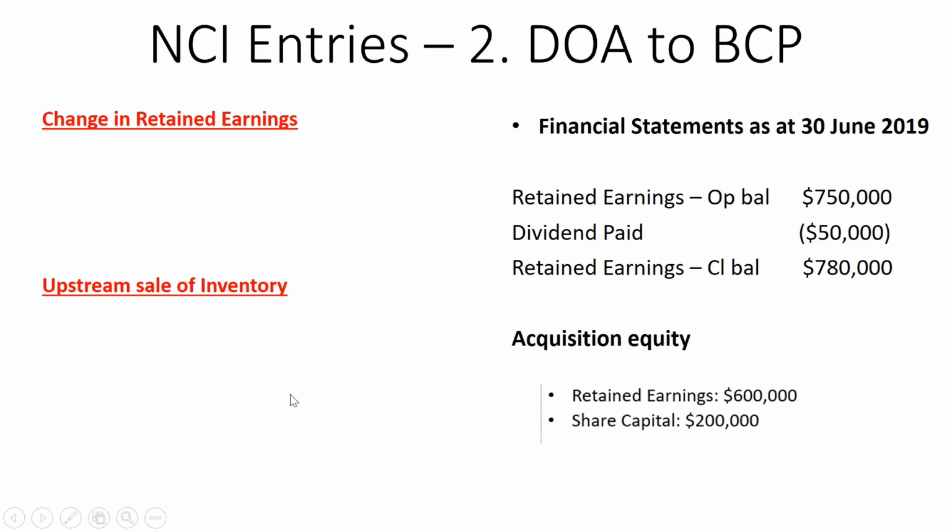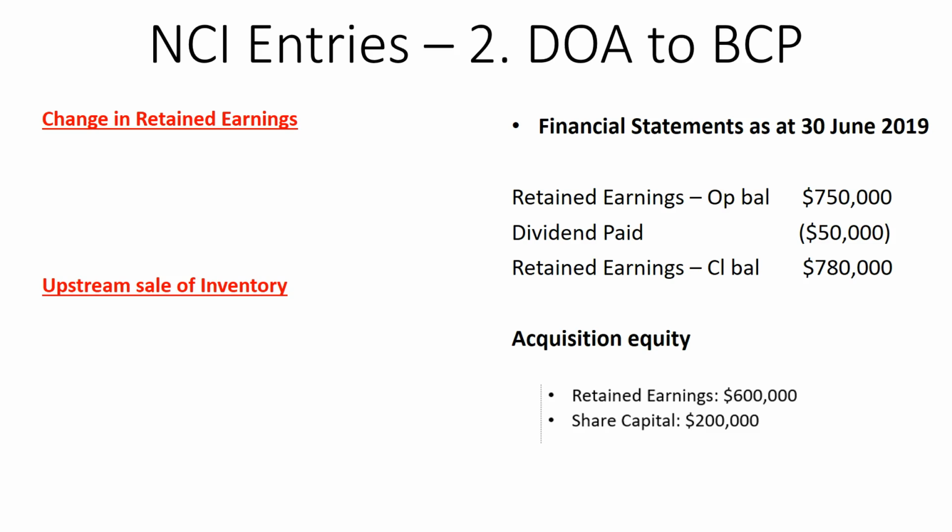Okay, so now we're up to our second step, which are our entries from the date of acquisition to before current period. So the first thing we need to look at is the changes in the equity. So in our case, at acquisition, share capital was $200,000, and on our financial statements, the share capital was still $200,000, so we don't need to adjust that.